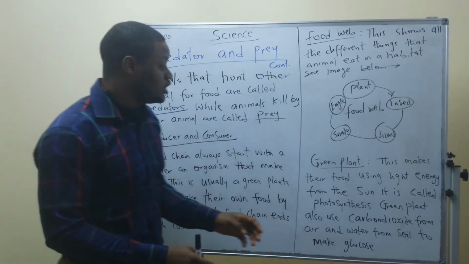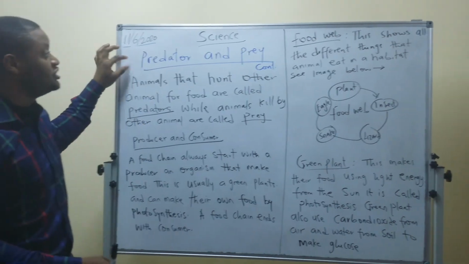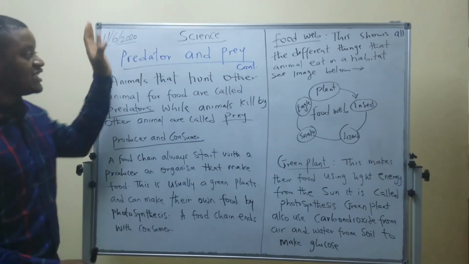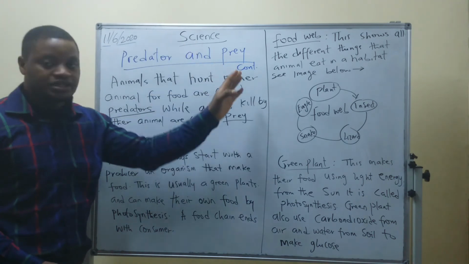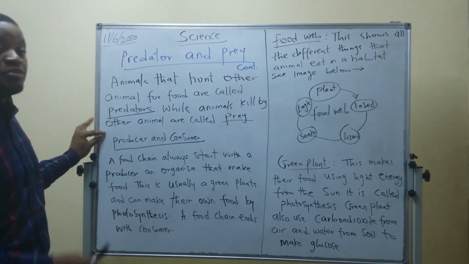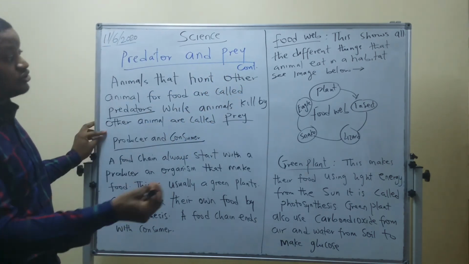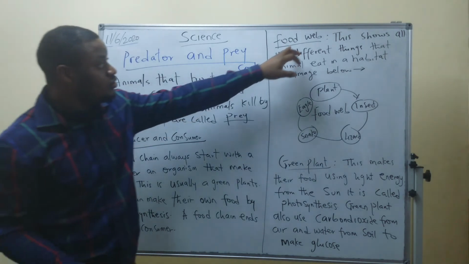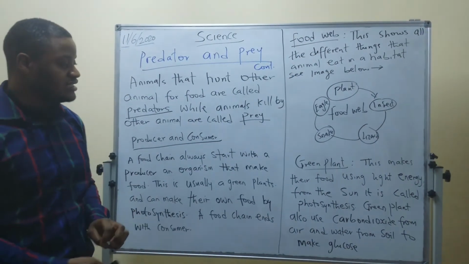So with this explanation, I believe you would understand predator and prey, the largest predator, and you will understand what I mean by producer and consumer, and also the food webs that I explained earlier.